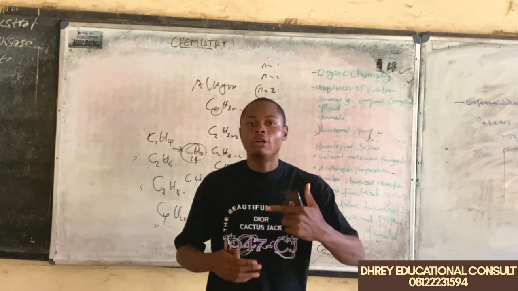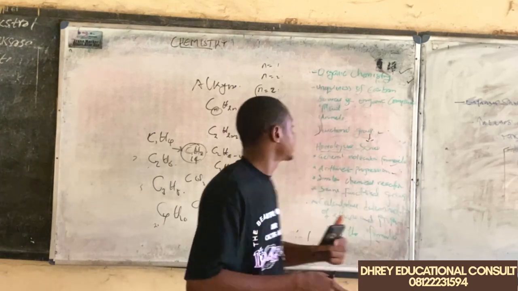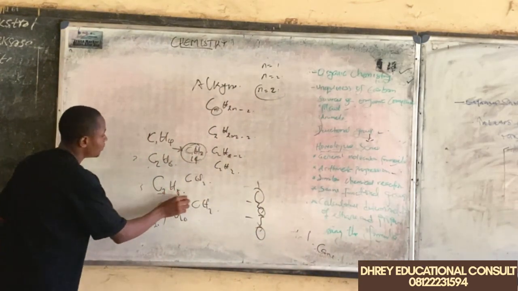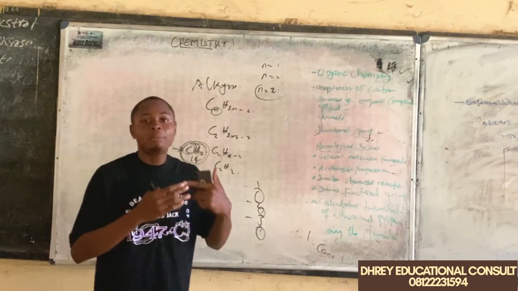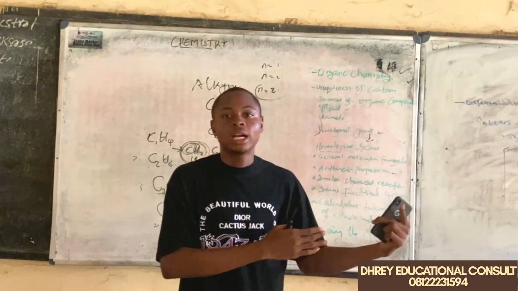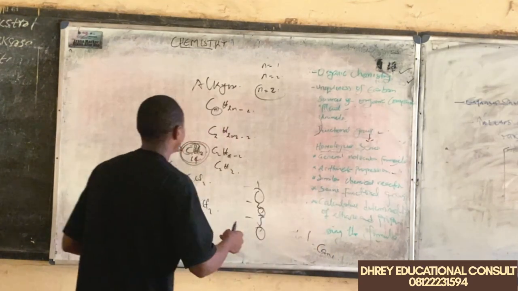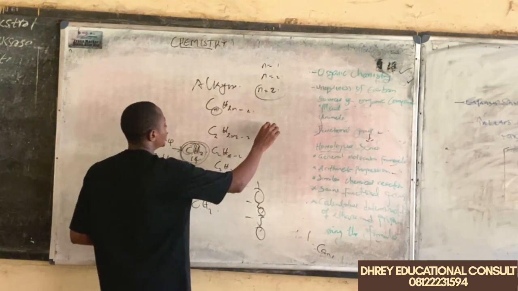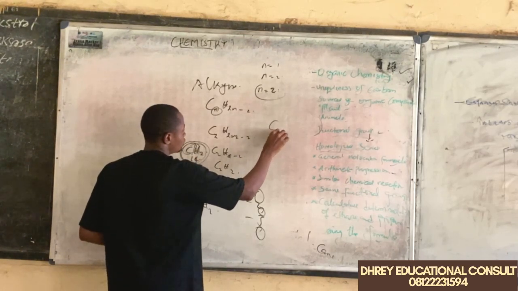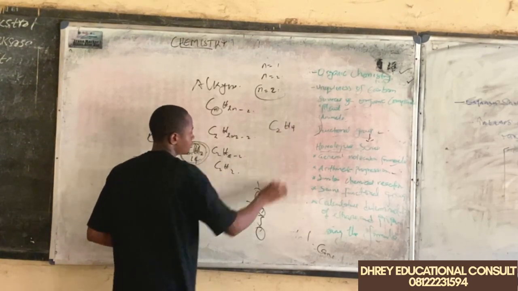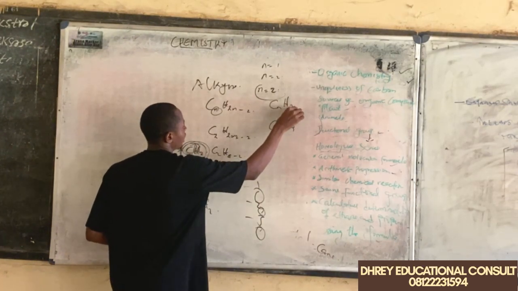Each successive member of a family is different from the next member by a general formula of what? CH2. If you apply this to another organic compound, it's going to follow the same trend. For example, we have the first member of the alkene family to be ethene, which is given as C2H4. This is our formula, CnH2n.